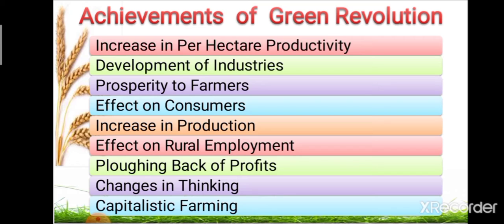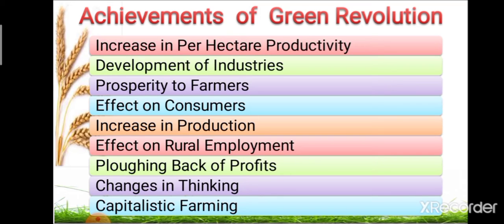Okay, so there are major different points of achievement. The first one is increase in per hectare productivity, then development of industries, prosperity to the farmer, effect on consumer, increase in production, effect on rural employment, then plowing back to profit, then changes in thinking and capitalistic farming. These are the different achievements of Green Revolution. We will see them one by one. The first achievement is increase in per hectare productivity.